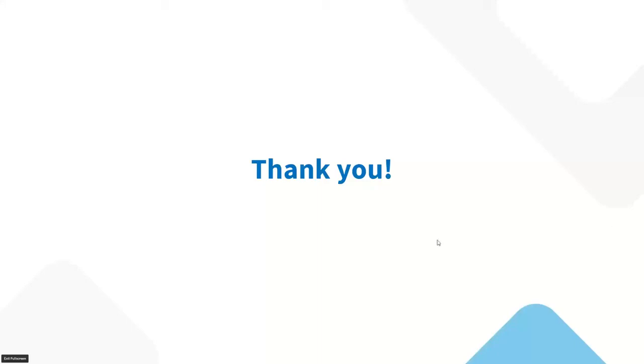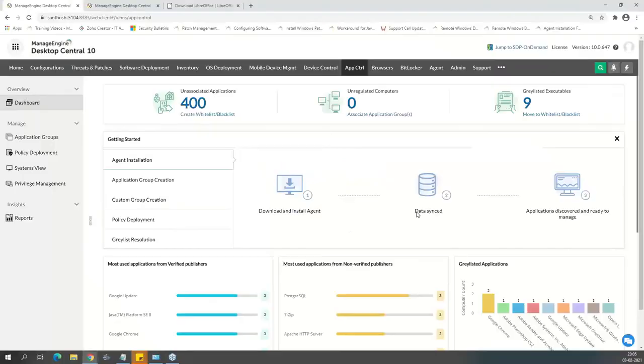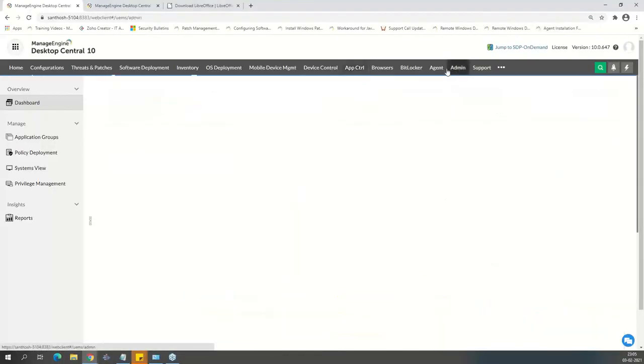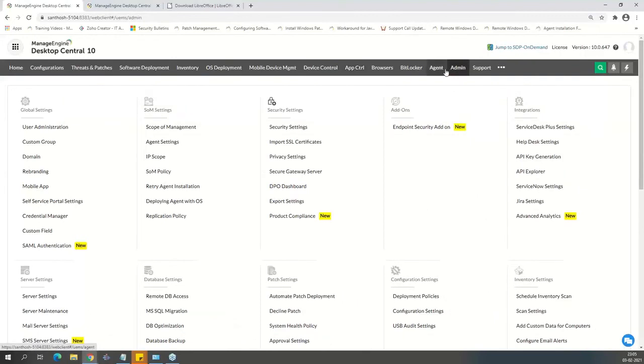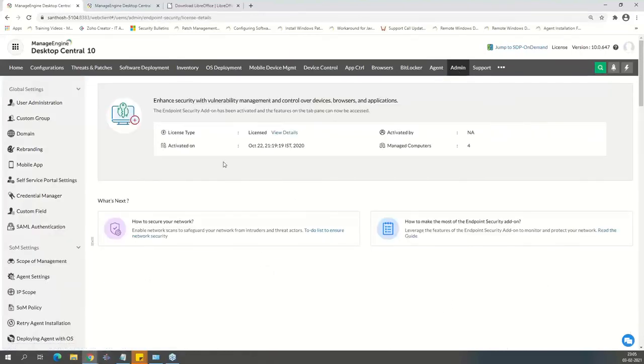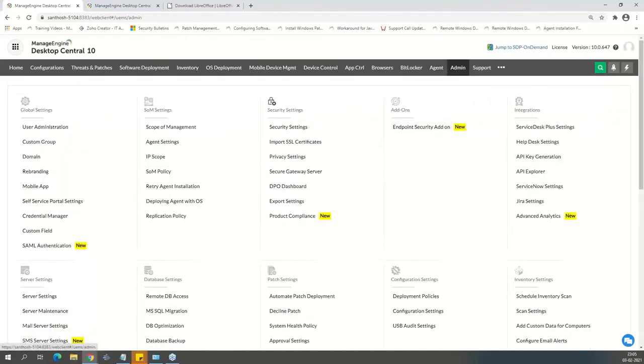So if you want to enable the endpoint security, let's try to do that. If you don't see any of these modules there, and you want to enable it, you see this endpoint security add-on. If you'd like to trial or enable it, you go to Admin and click on endpoint security add-on. That's one of the questions: how do I enable it? You click on that. Mine is already enabled, so you see all those details. For you, it will ask you to enable it. So Admin, endpoint security add-on, right? Upgrade your server to the latest one, and then you can go ahead and enable it.